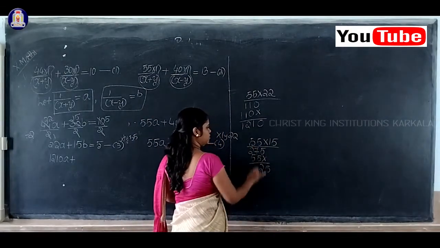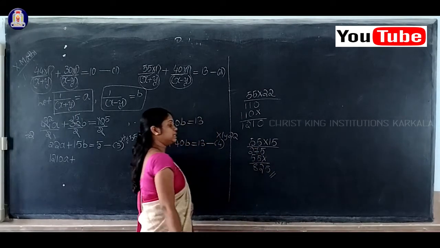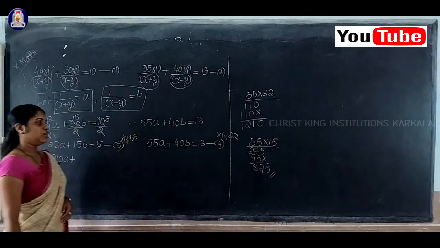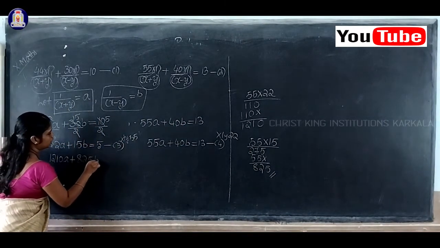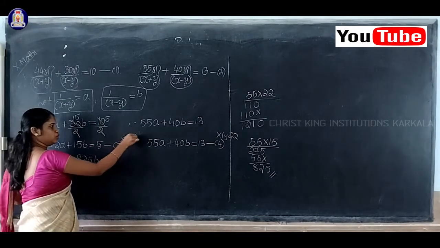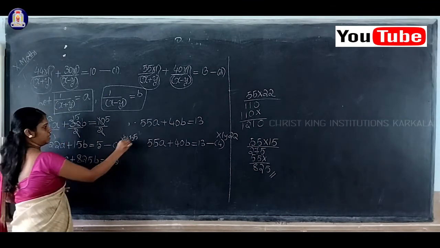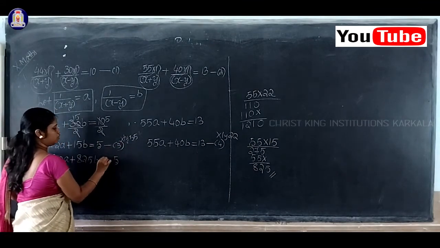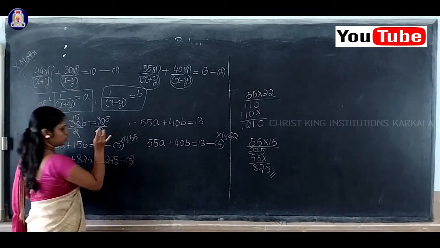So you will get 1, 5 plus 2, 7, 7 plus 1, 8. So therefore you will get 825B equal to 5 into 55. 5 5s are 25, 2 carrying, 5 5s are 25, 25 plus 2 how much? 27. So this is your equation number 5.